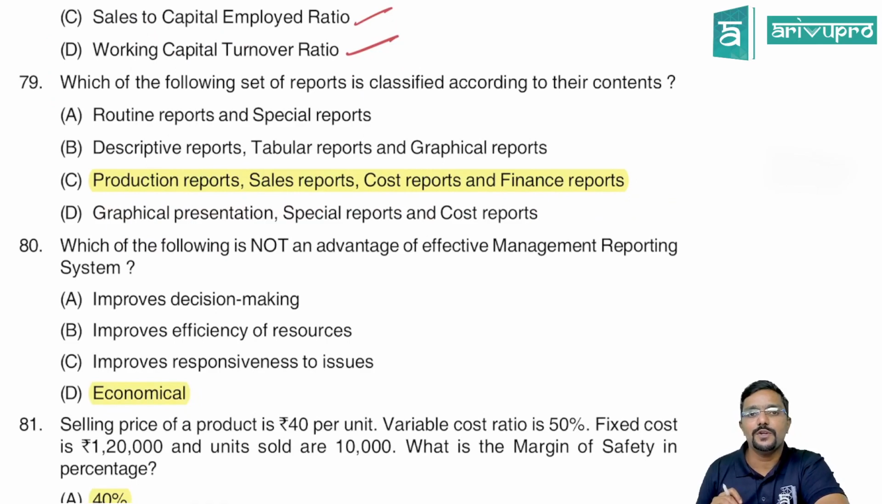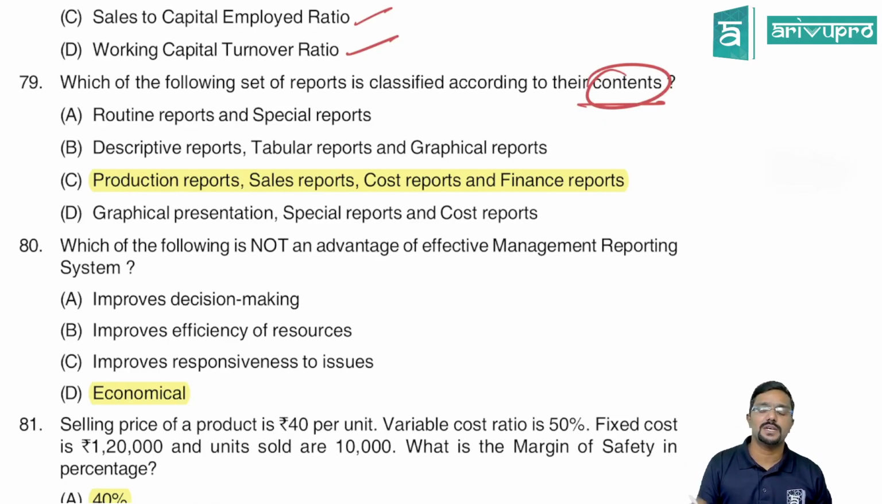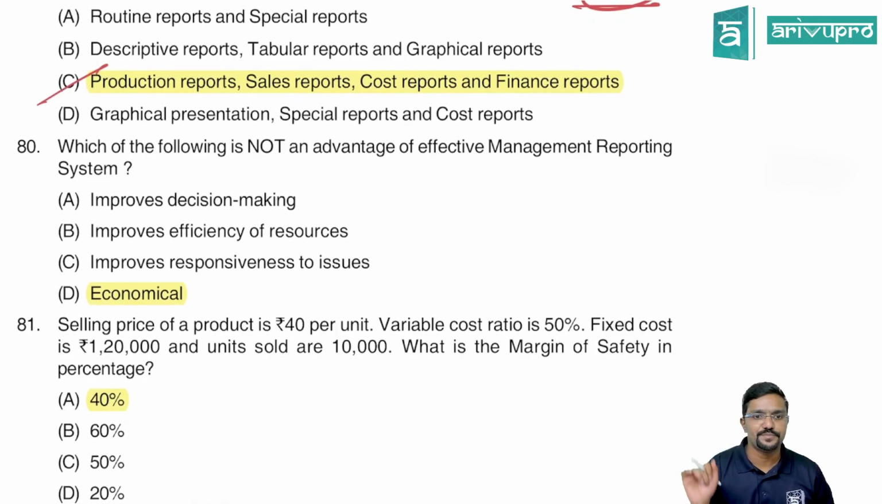79th. Which of the following set of reports is classified according to their contents? As per the content, the classification is production report, sales report, cost report, and finance report, guys. So based on the contents, the reports are classified into production, sales, cost, and finance report. This is the management information system or reporting chapter.